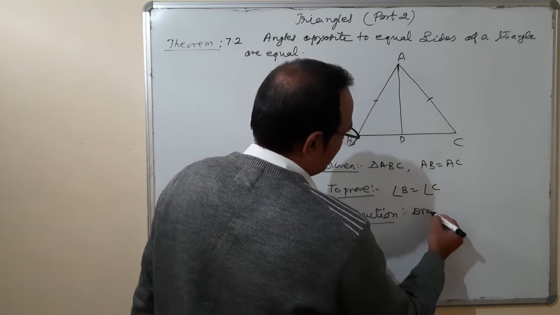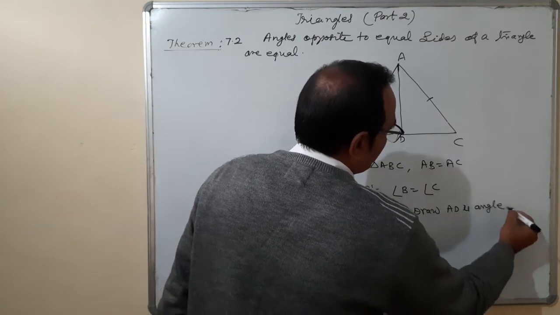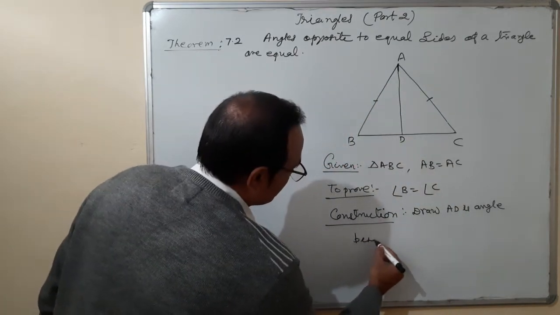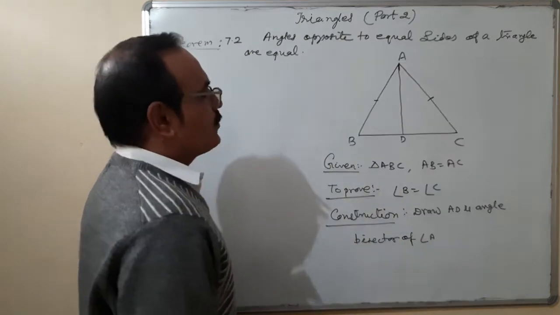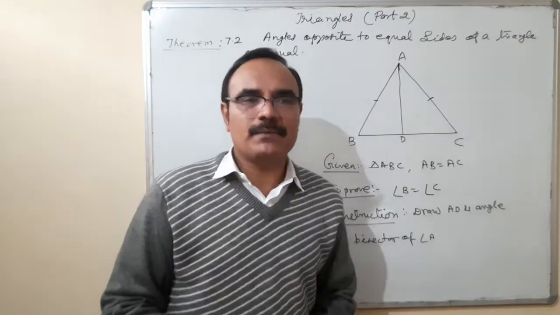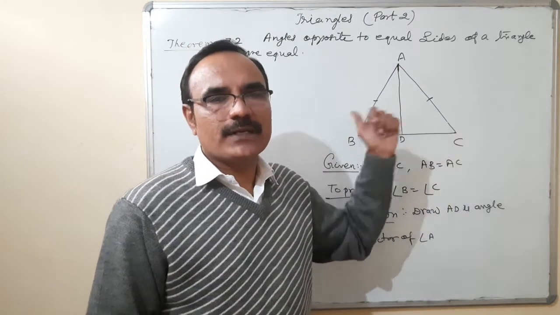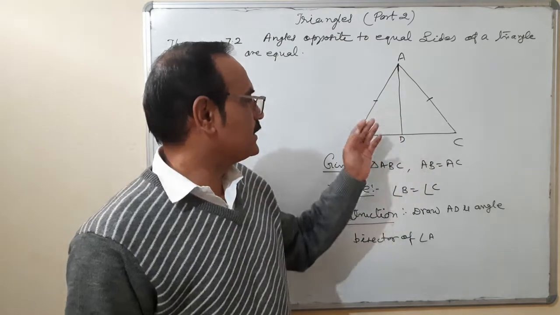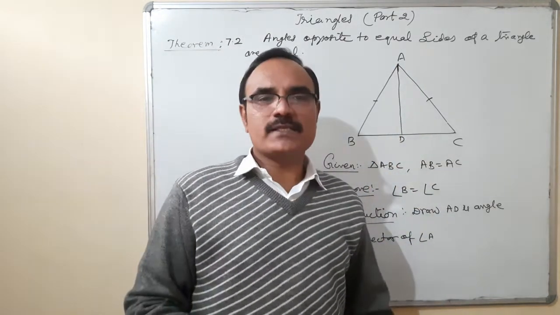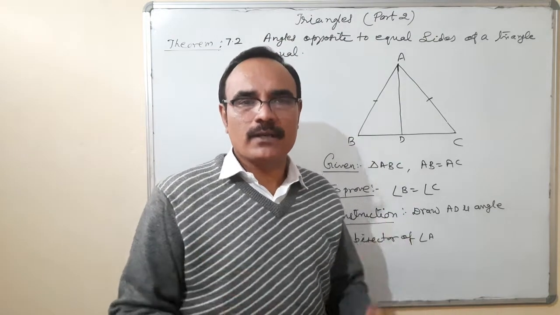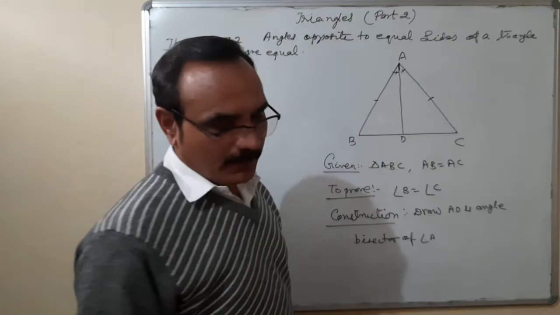Draw AD as the angle bisector of angle A. By the way, if you draw AD as a perpendicular, then also you can prove that both triangles are congruent, and therefore by CPCT they are equal. I have drawn the angle bisector. Do you know what is an angle bisector? It divides the angle into two equal parts. So this angle is equal to that one. They are equal.